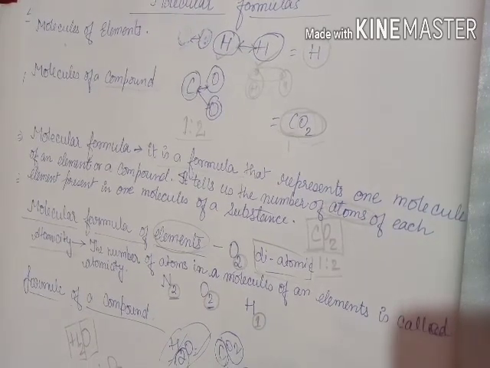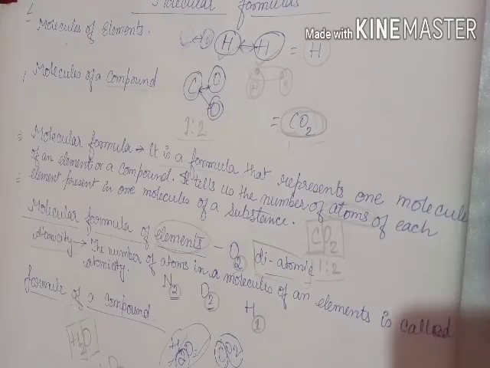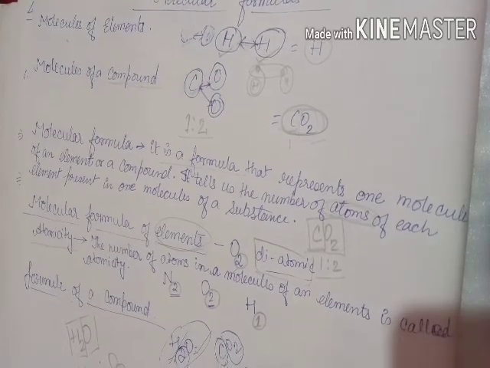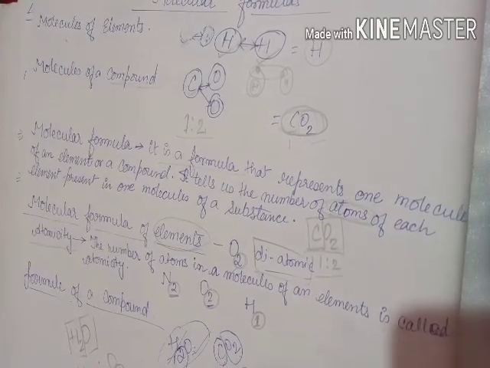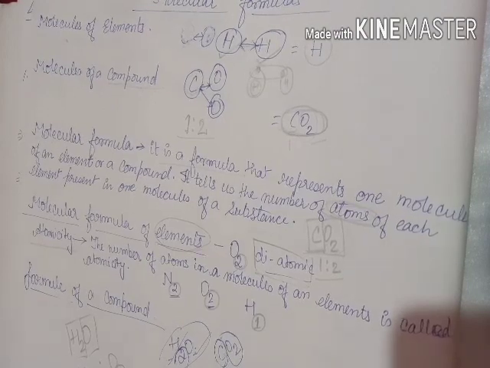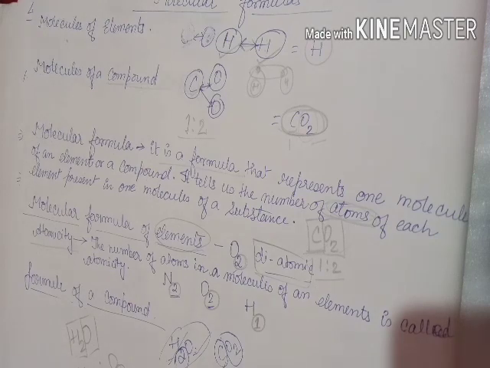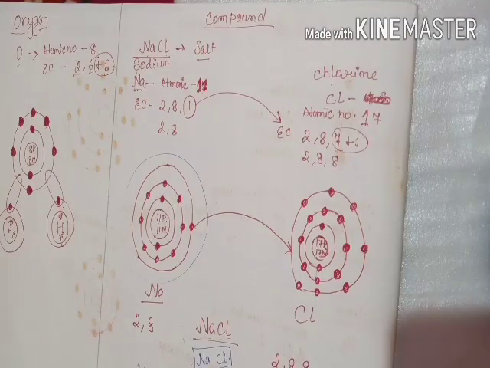Then we say NaCl, that is sodium chloride. So we have one part of sodium and one part of chlorine. This is how we write the formulae of a compound. How to write the formula of a compound? It is very simple to write the formula of a compound.